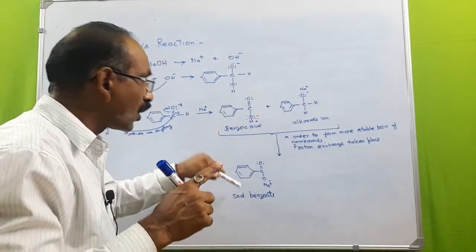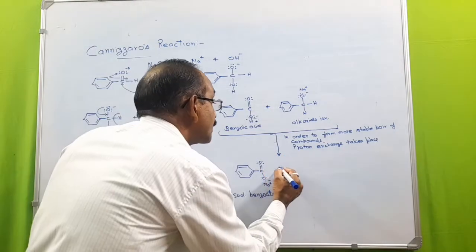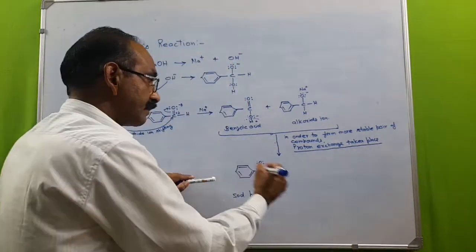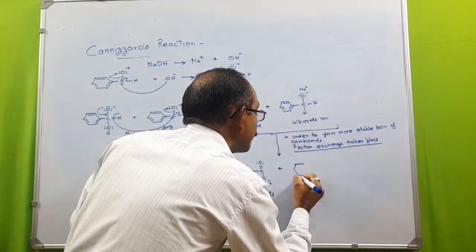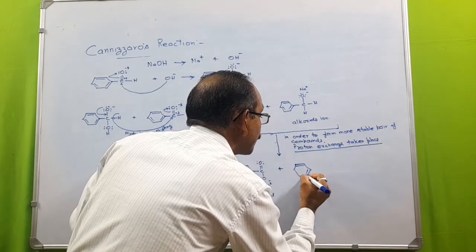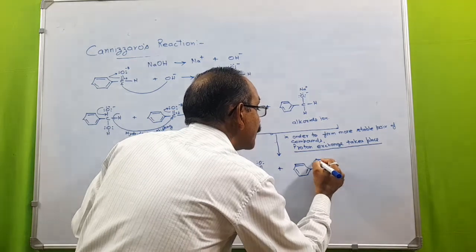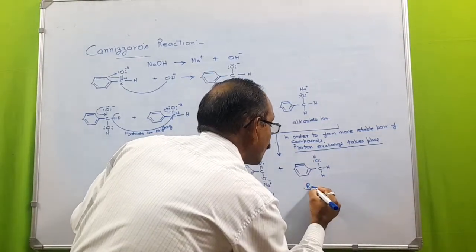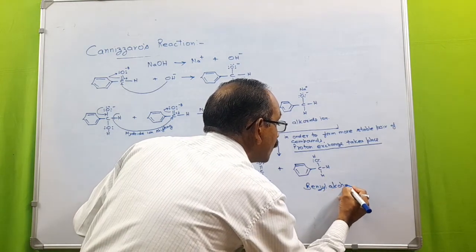So, in order to obtain the more stable pair of compounds, proton exchange takes place, and now the H+ shifted over this electronegative oxygen, and we will get the benzyl alcohol.